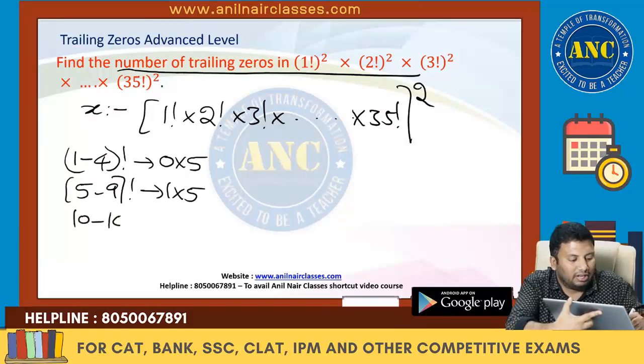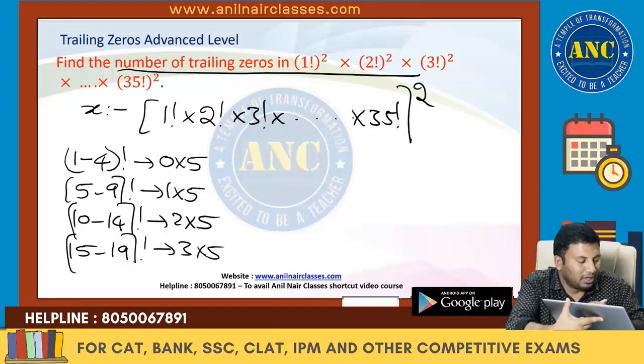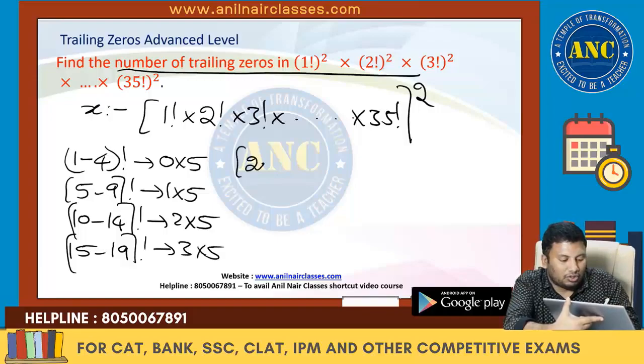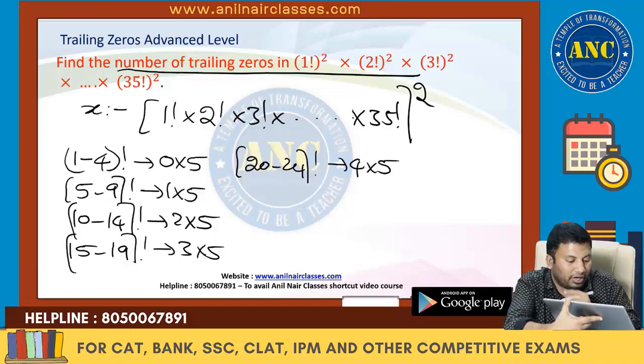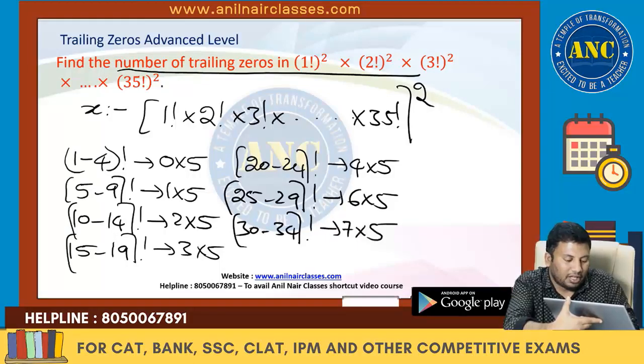From 10 to 14 factorial, it is 2 into 5. From 15 to 19 factorial, it is 3 into 5. From 20 to 24 factorial, it is 4 into 5. From 25 to 29 factorial, it is 6 into 5. From 30 to 34 factorial, it is 7 into 5. 35 factorial, it is 5 power 8.